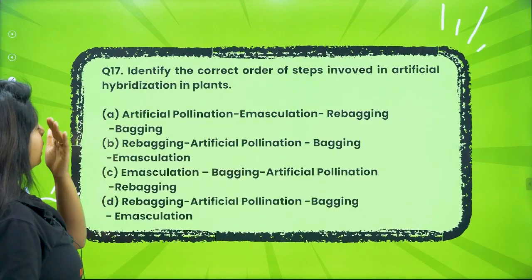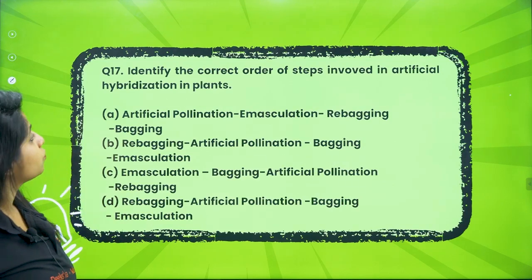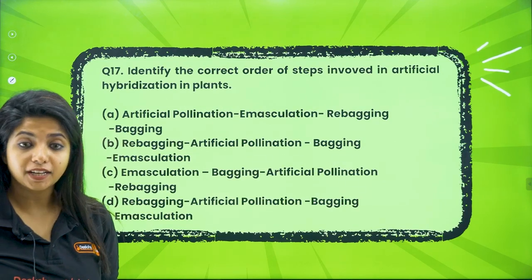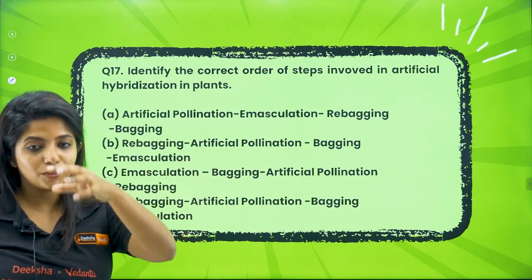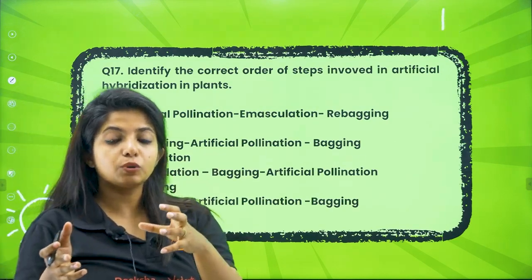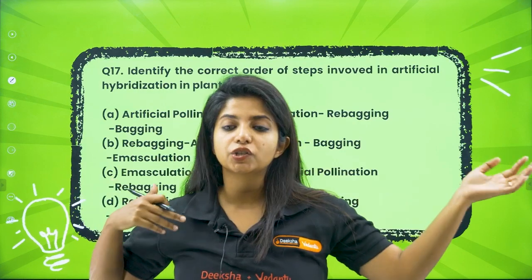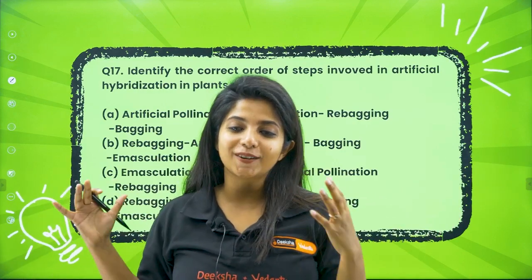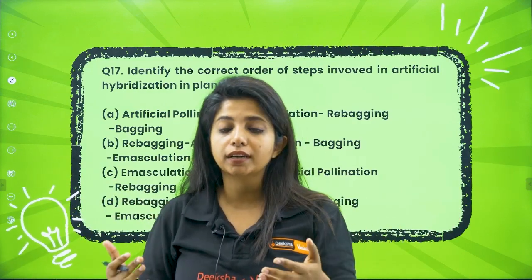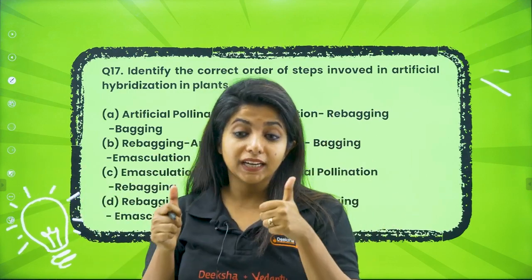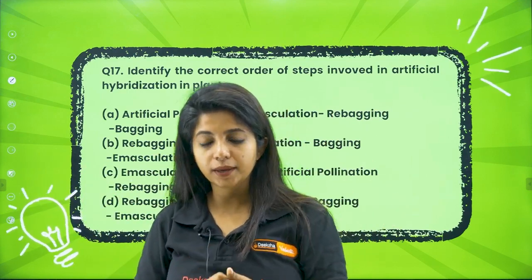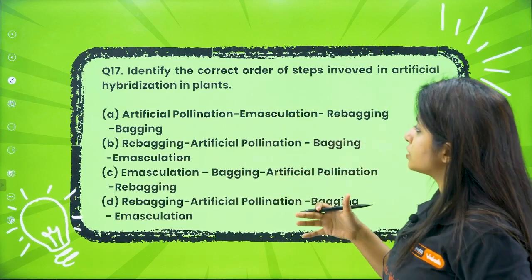Okay, next, identify the correct order of steps involved in artificial hybridization in plants. What do you mean by artificial hybridization? Where you are basically taking the pollen grains and putting them out there, and you are doing it artificially. It's not the wind, it's not the water, it's not any other organism that is doing the pollination. You are doing it because you think that this plant has great varieties. If both of them come together, you can get a good hybrid variety of plant. So you have to tell the correct steps involved.